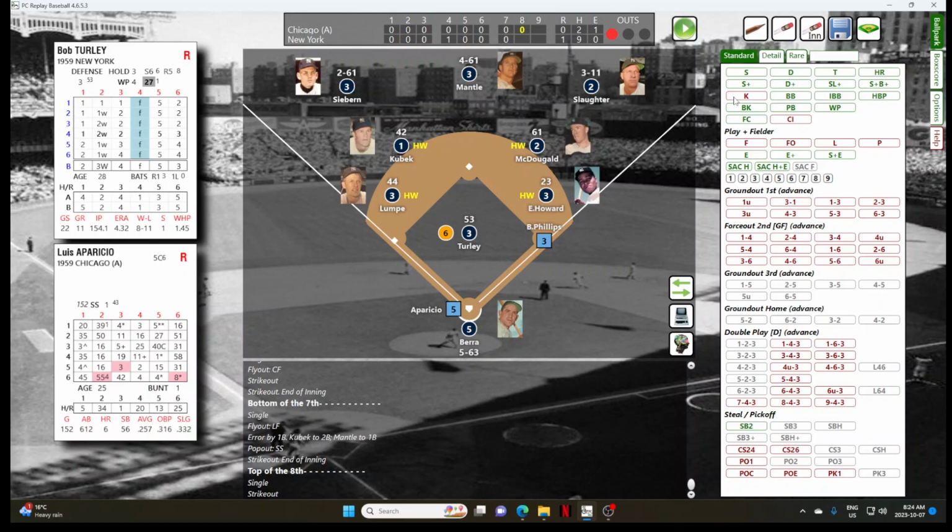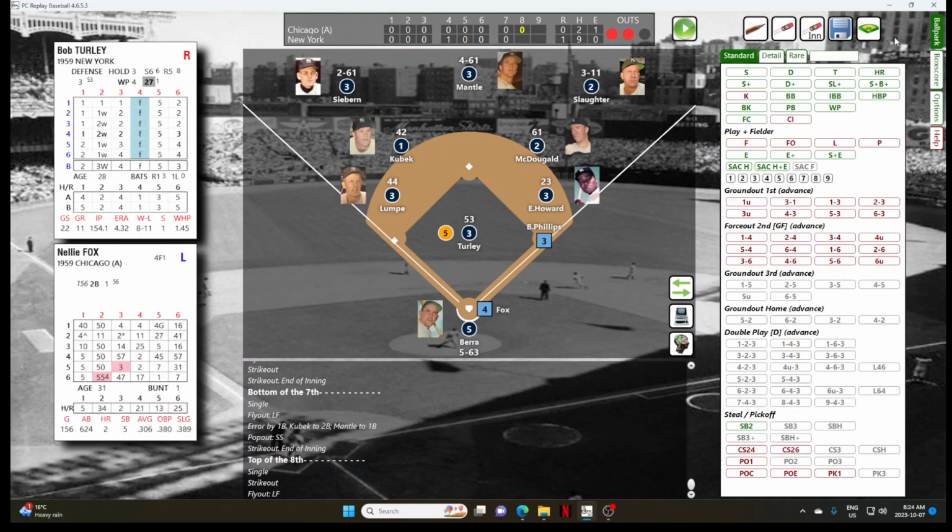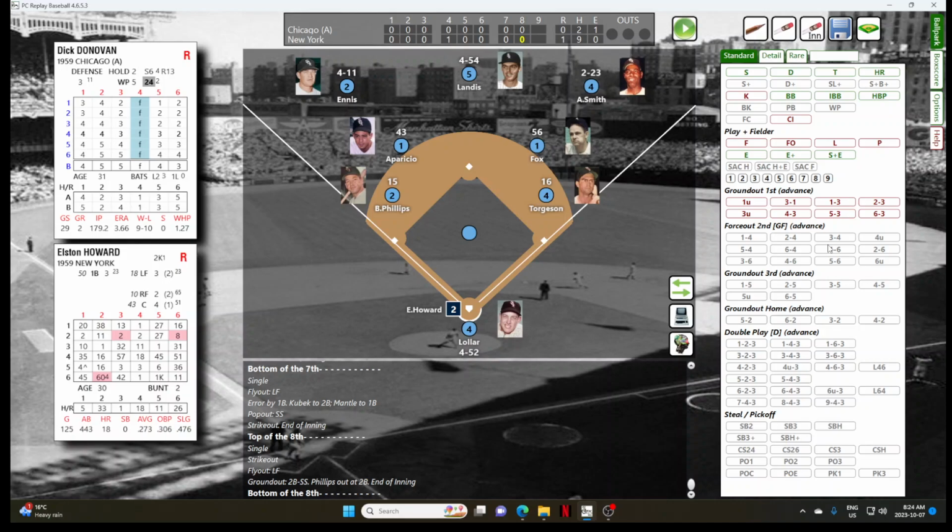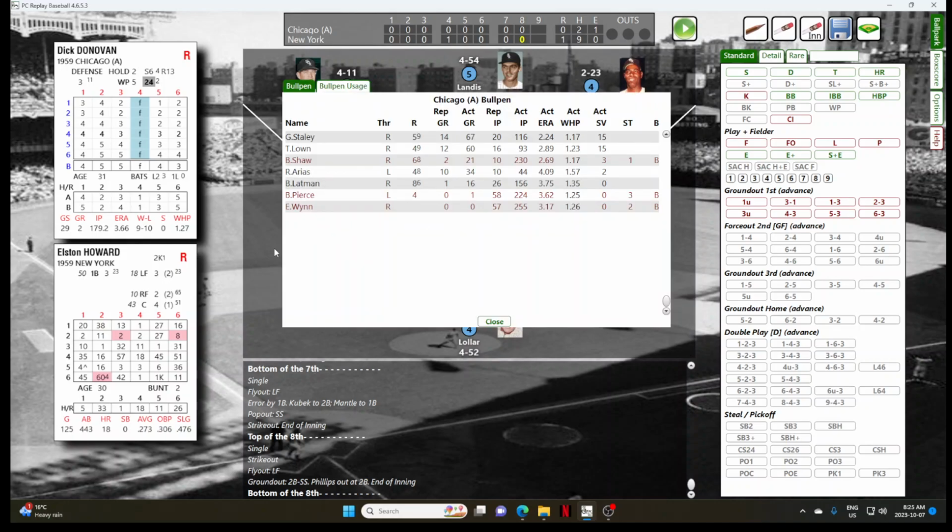Top of the order for Luis Aparicio. And that is a fly ball to left field, Norm Siebern is there, and that's out number 2. Two out for Nellie Fox. And Fox will hit a ground ball to McDougald. He flips it to Kubek for out number 3. As we go to the bottom of the 8th inning, the Yankees are clinging, and I mean clinging, to a 1-0 lead.